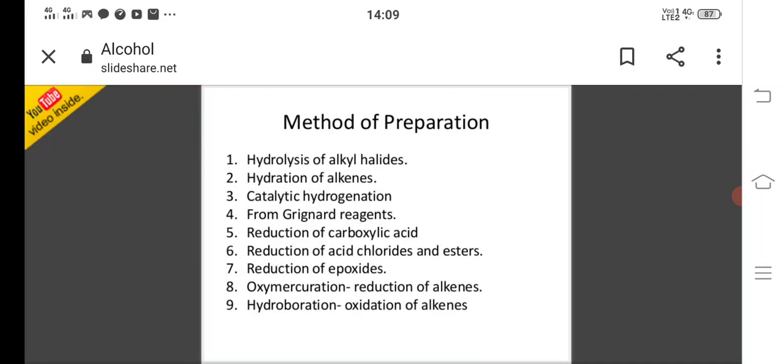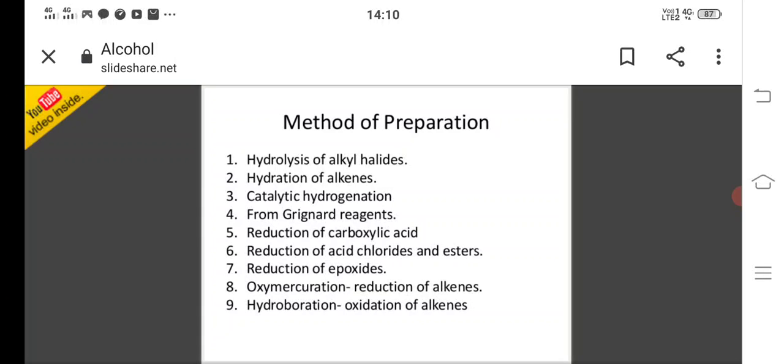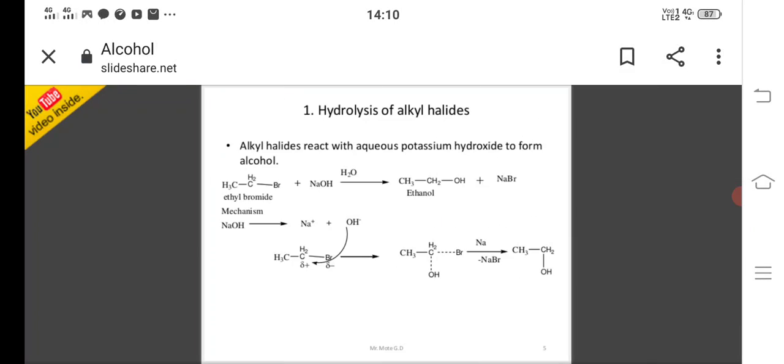And next, preparation of alcohols: hydrolysis of alkyl halides, hydration of alkenes, catalytic hydrogenation, and from Grignard reagents, reduction of carboxylic acids, reduction of acid chlorides and esters, reduction of epoxides, oxymercuration-reduction of alkenes, and hydroboration-oxidation of alkenes. These are the preparation methods of alcohols. First is hydrolysis of alkyl halides. When alkyl halides react with aqueous potassium hydroxide, they form alcohols.